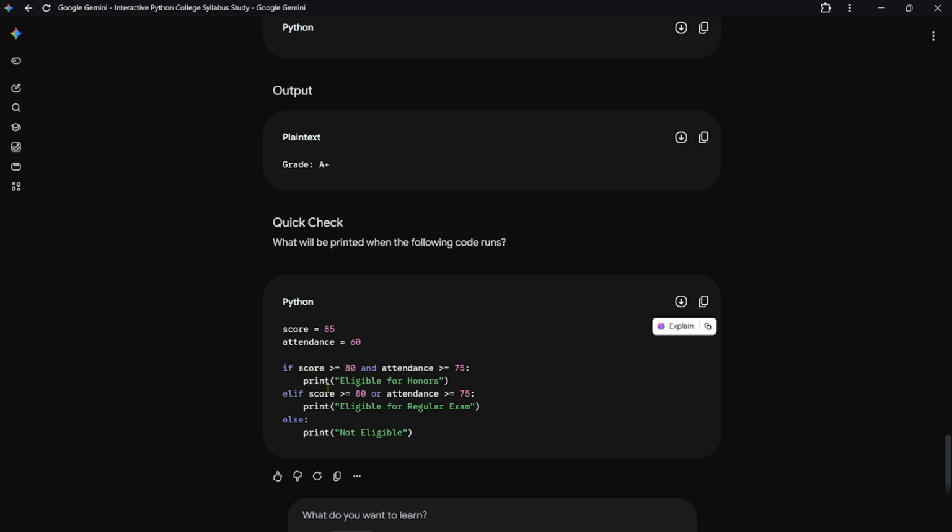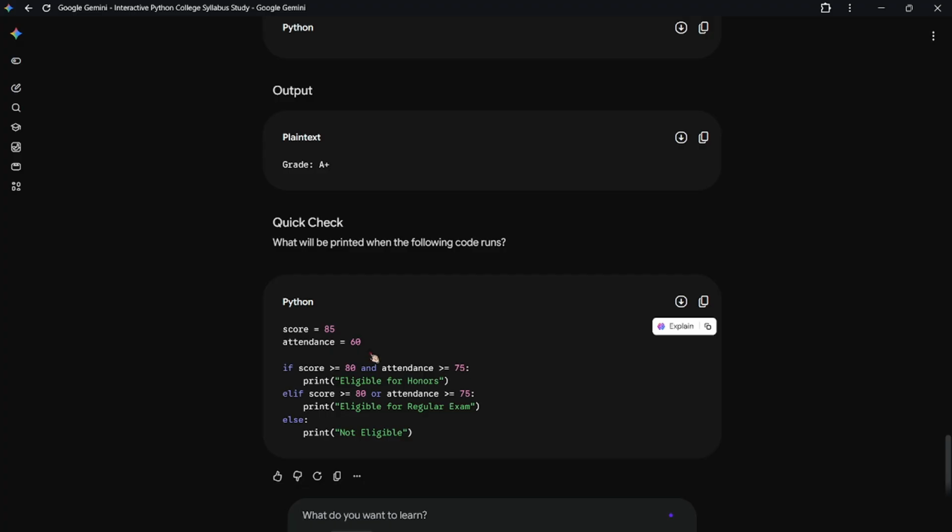Now here see, here print, it's A plus. Now let's do a quick check. Score is equal to 85. If score greater than 80 and attendance greater than 75, print eligible for honor. Elif score greater than 80 or attendance greater than 75, print eligible for regular exam, else print not eligible. So here for and we need both statements to be true, but for or we need only one statement to be true. Okay, so that's the difference between and, or.